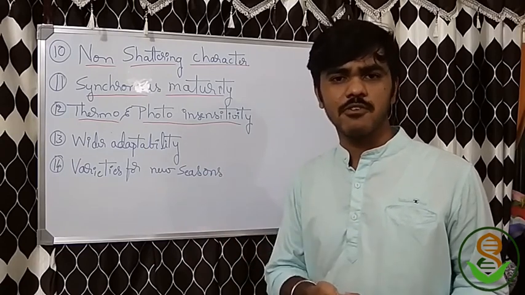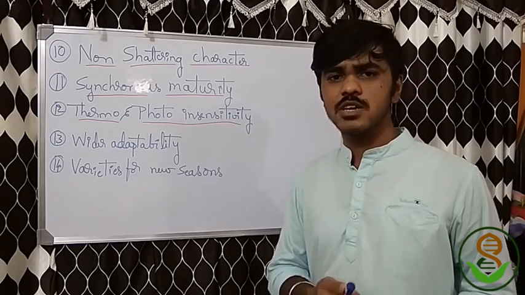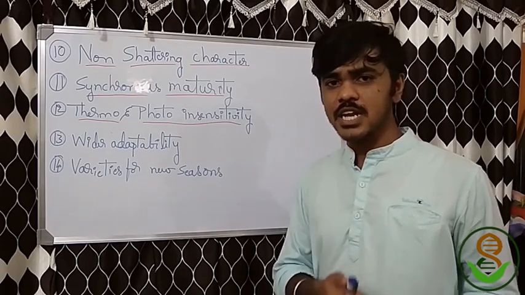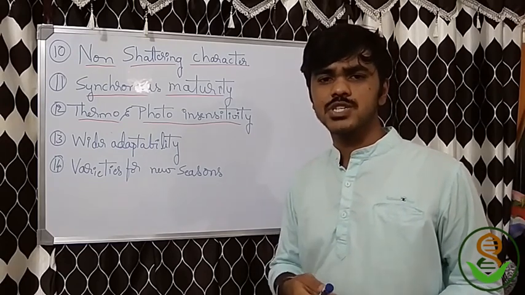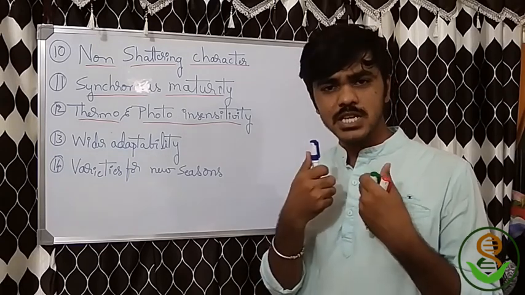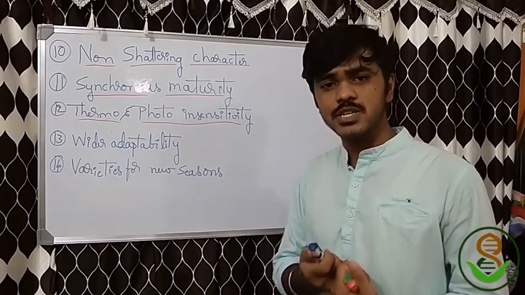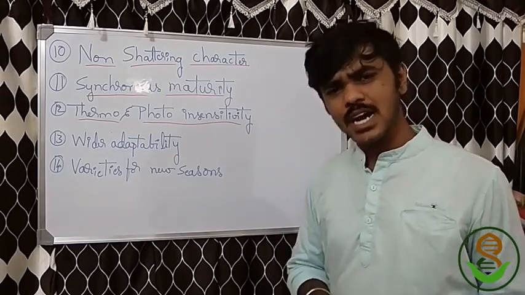Like even sunflower, you can grow in any period of the year. So that is a very good character for an agriculturist. And with thermo insensitivity also, the variations due to temperature will be reduced. So if it can be done, we should concentrate on thermo and photo insensitivity. Next, wider adaptability.